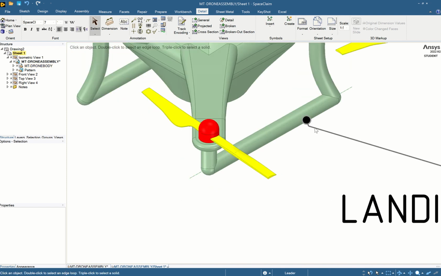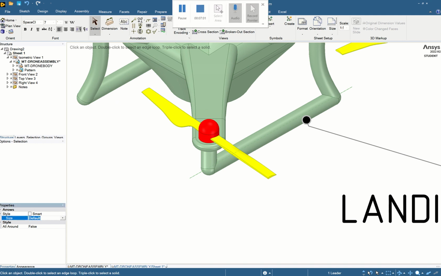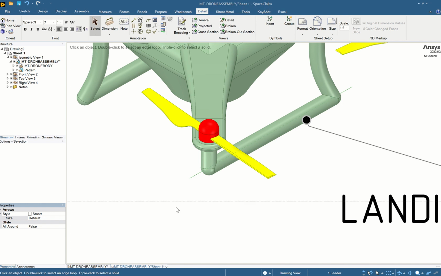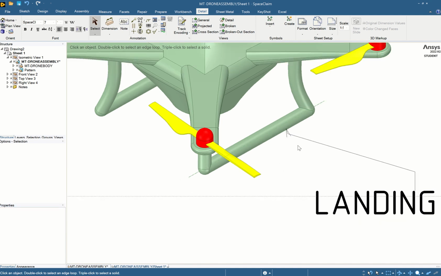It's putting it as a point, so what you want to do is change that. So double click here, change the style to open. Okay, or actually closed filled is what we want.